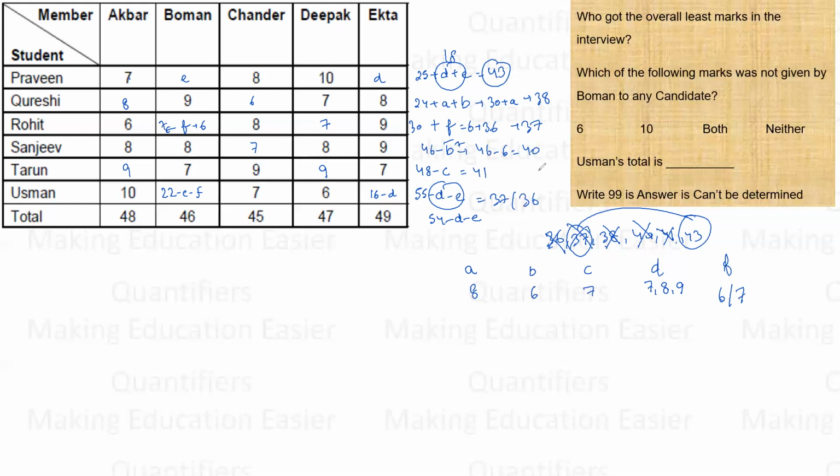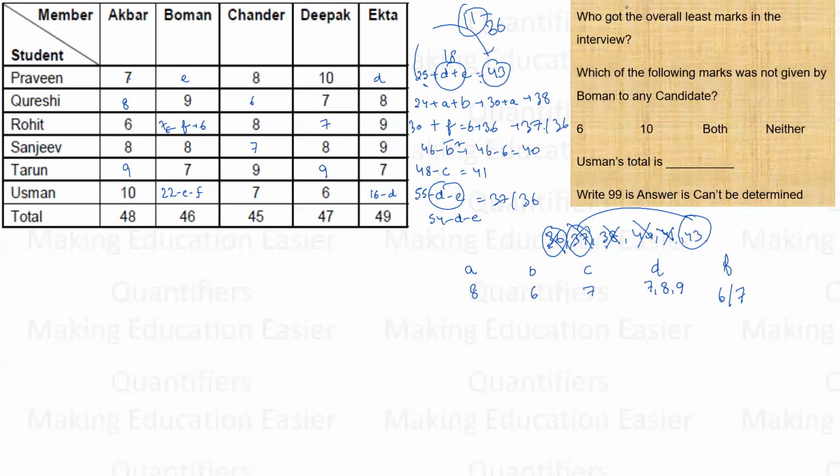Let me explain again, just in case. D plus E, right. Now we have used 37 already. When I took F as 7, 37 is used, what is left? 36. To make 25 plus D plus E equal to 36, D plus E would have to be 11, which is not possible. So the only possibility is 43, which means this score is definitely 43, and this can be 37, 36. So these are two possibilities, right?